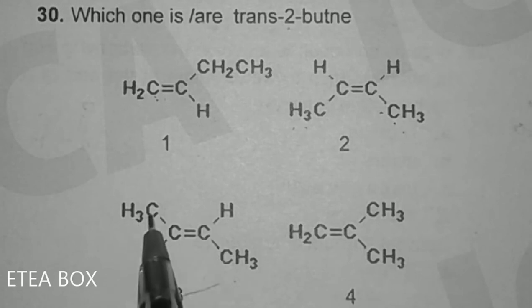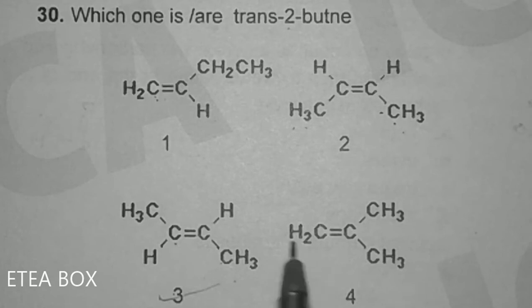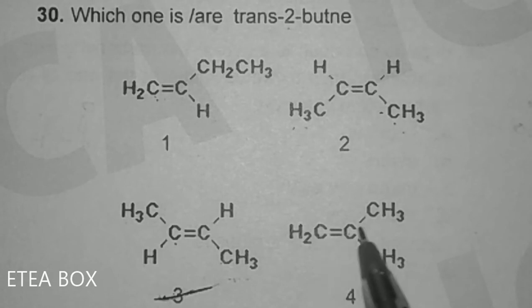Now look at this one, 1 2 3 4, on carbon number 2 the double bond is present, and the groups are on different sides, so this option is correct. This one is trans-2-butene. Look here, 1 2 3 4, but the double bond is present on carbon number 1, not 2.